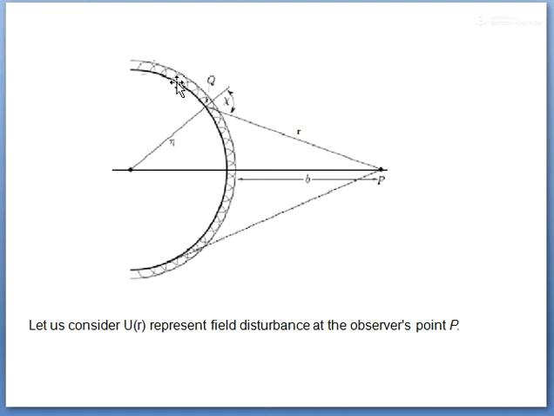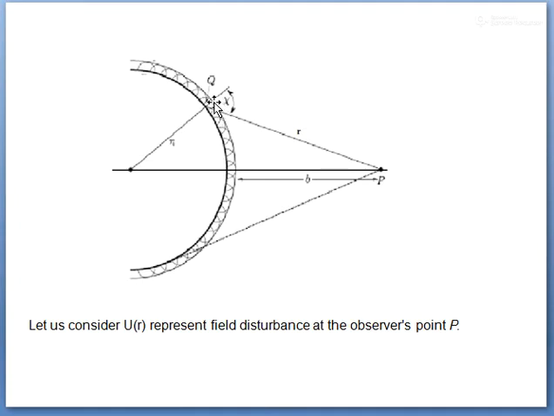serve as a source of secondary wavelet, which is why I have shown these small secondary wavelets. These are the locus of all those points which are initially on this wavelet at some later instant of time.